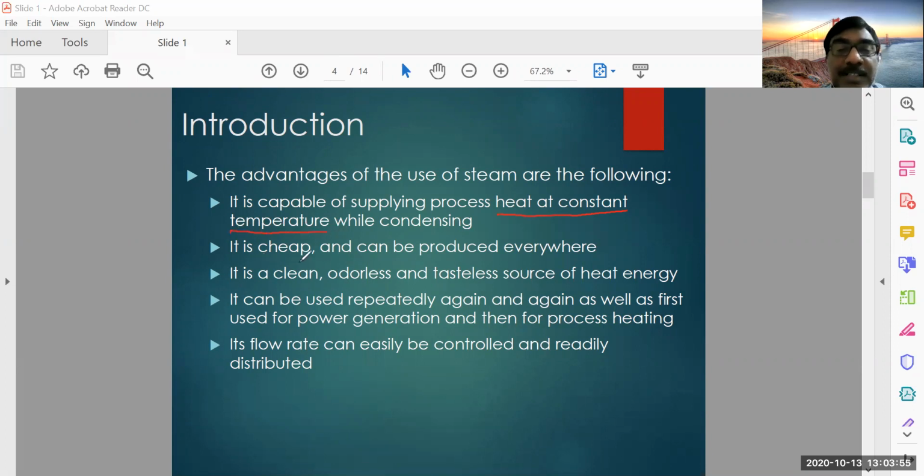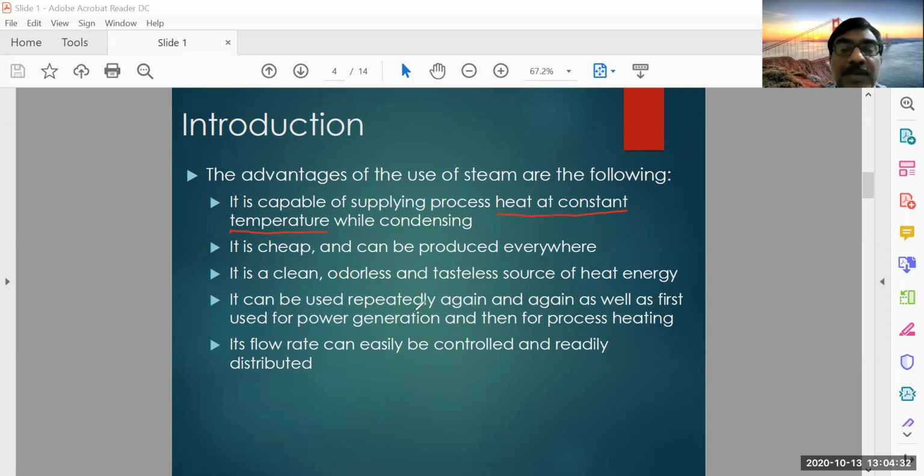Another advantage is that it is cheap, it can be produced everywhere, and it is a clean, odorless, and tasteless source of heat energy. So it does not have any side effects or problems like odor or taste or any other issues. It is a source of heat energy with these good qualities: clean, odorless, and tasteless.